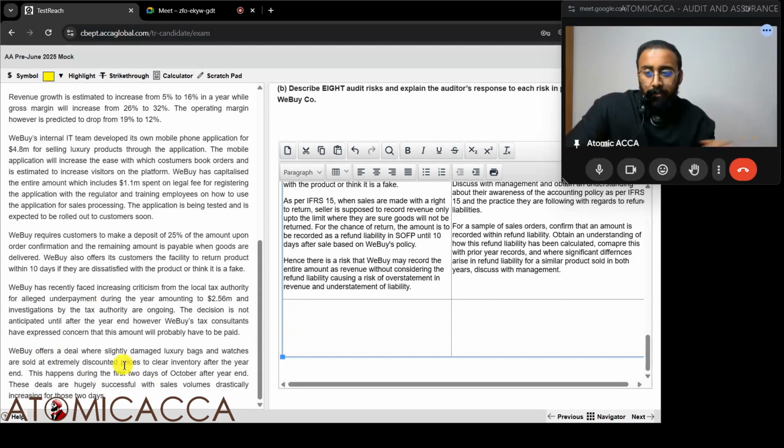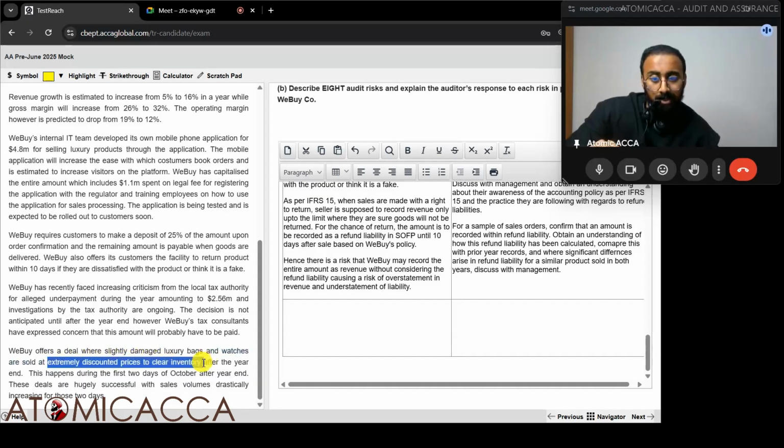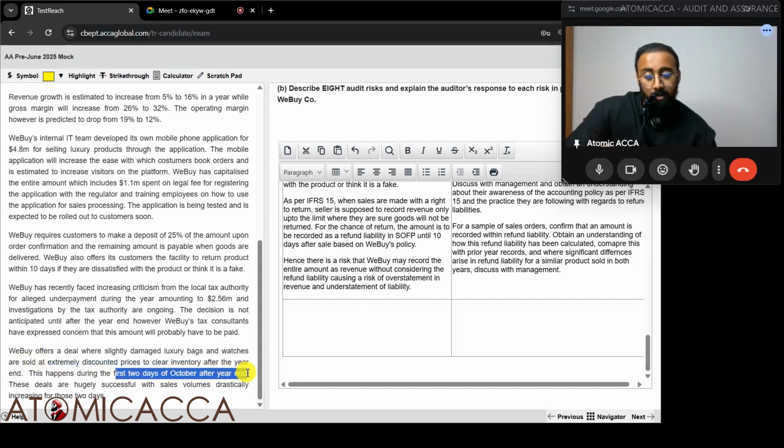Cool. So eBay offers a deal where slightly damaged luxury bags and watches are sold at extremely discounted prices to clear inventory after the year end. Damaged goods is an indicator that recoverable amount will fall. One more indicator is that they are given at extremely discounted prices to clear the inventory. So probably the NRV would have gone below cost. This happens during the first 2 days of October after year end. That means at year end they might have recorded it at the cost, a big figure, but post year end they're selling it at a low price. So what happens? NRV would have fallen.